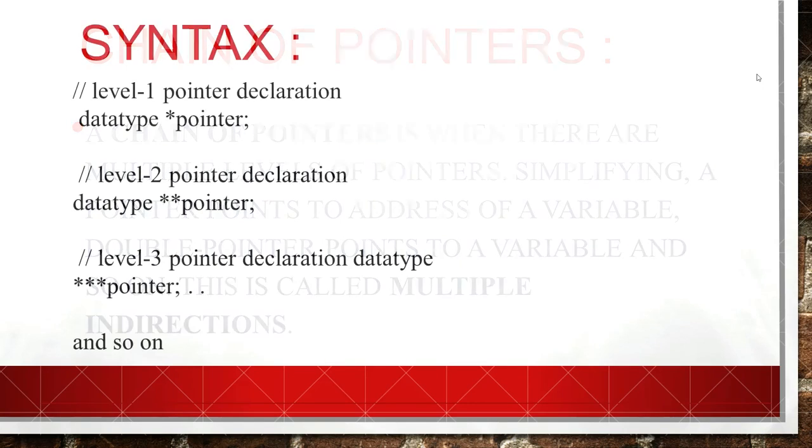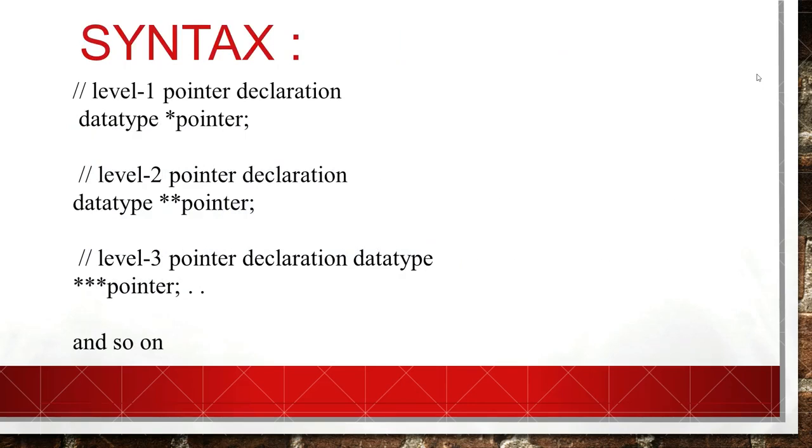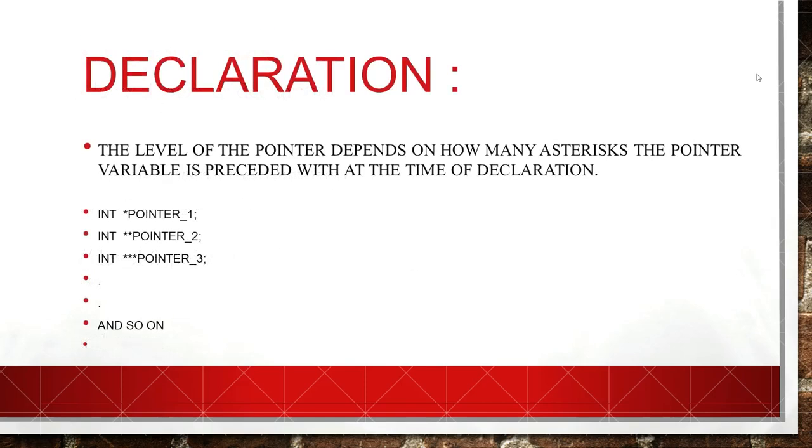Syntax for chain of pointers. Level 1 pointer declaration: data type star pointer 1. Level 2 pointer declaration: data type double star pointer. Level 3 declaration: data type triple star pointer, and so on. Declaration: the level of the pointer depends on how many asterisks the pointer variable is preceded with at the time of declaration. Int star pointer 1, int double star pointer 2, int triple star pointer 3, and so on.